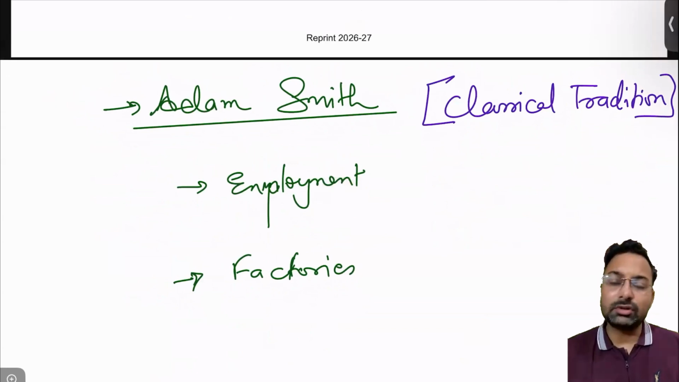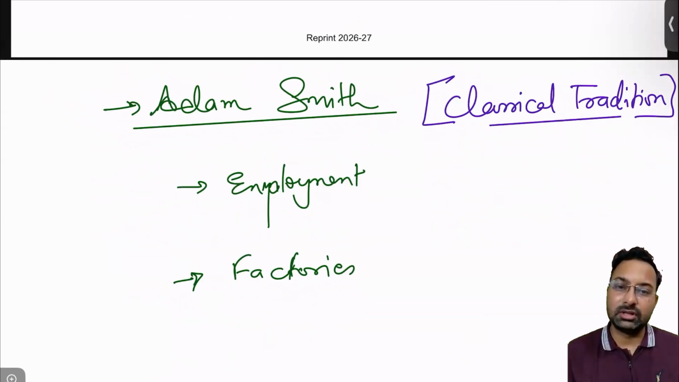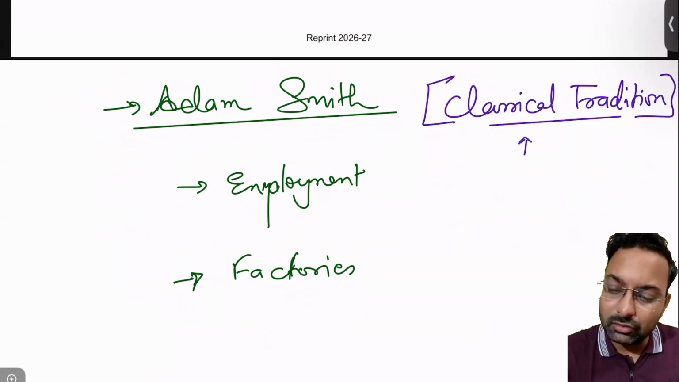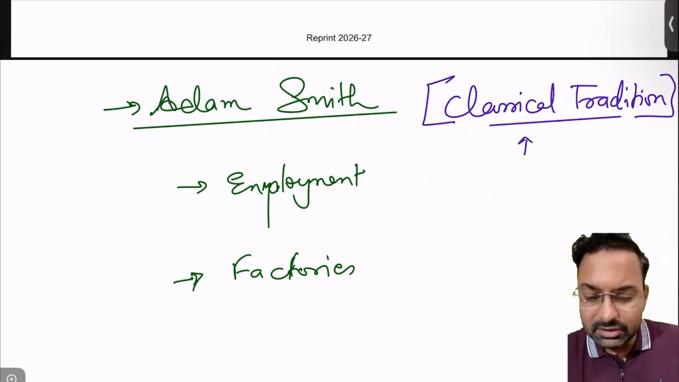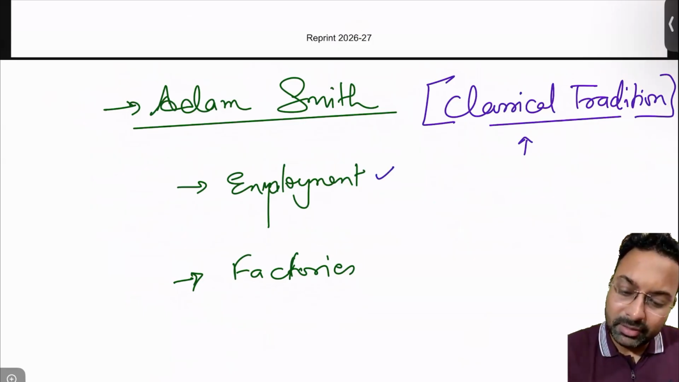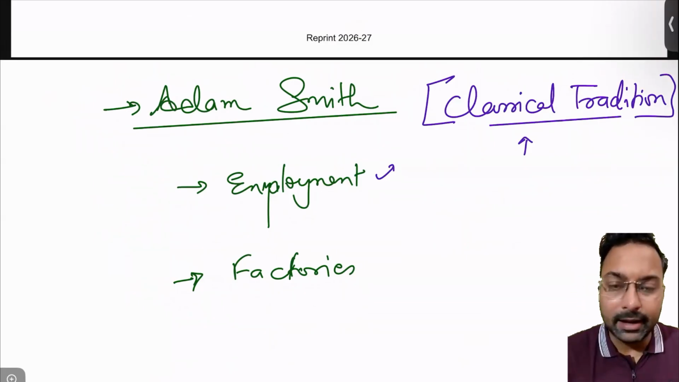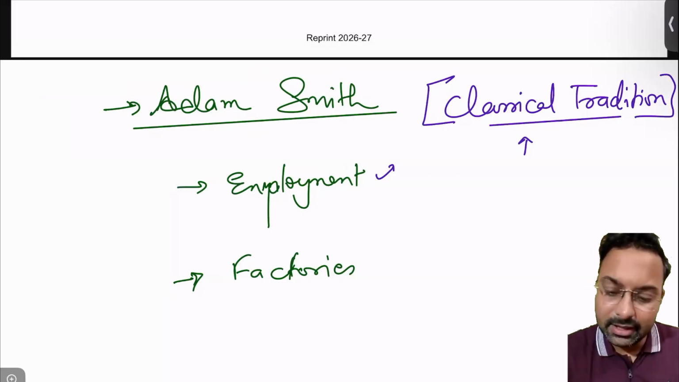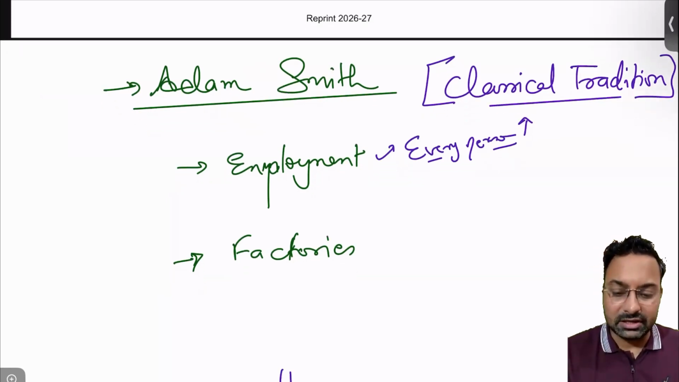So Adam Smith was talking about the classical tradition. Whatever the market-led economy concept that was given by Mr. Adam Smith, we call it classical economics. He was saying that if a market is there, the market will determine the employment, and every person will get employment in a free market. According to him, this was the condition.